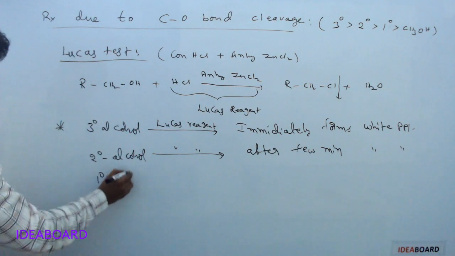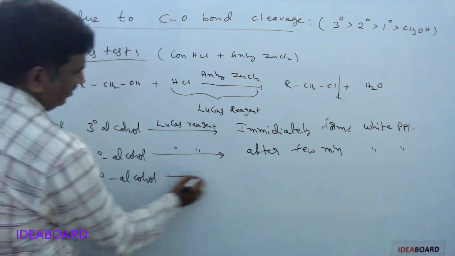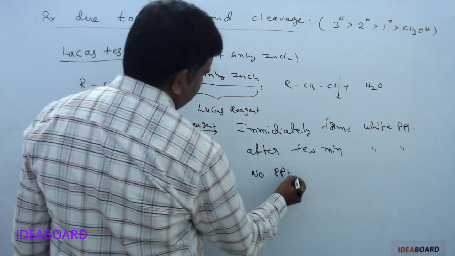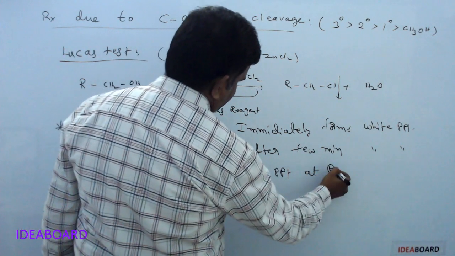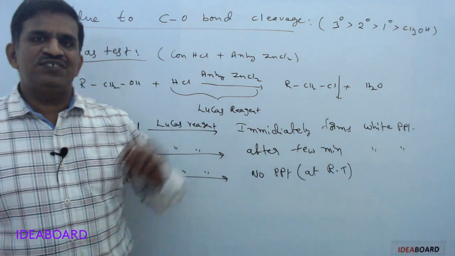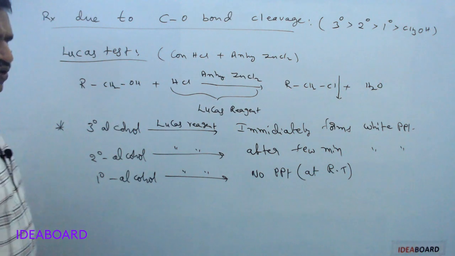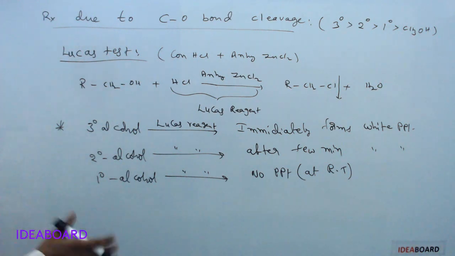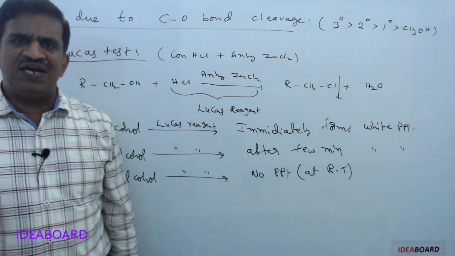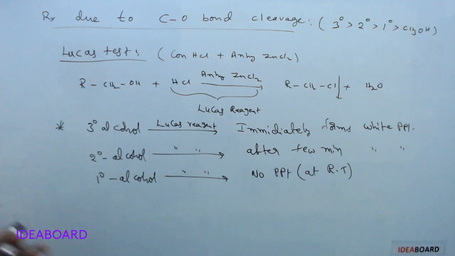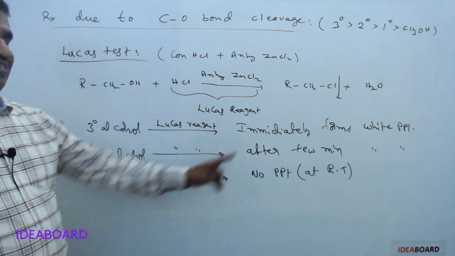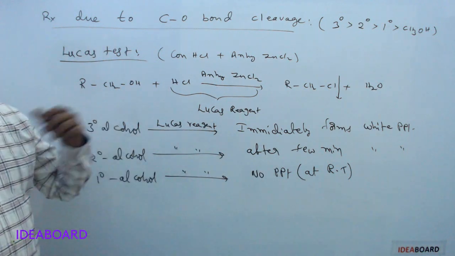And primary alcohols, if you are taking, generally primary alcohols with the Lucas reagent, no precipitate at room temperature. RT means room temperature. No precipitate formation occurs at room temperature. Only precipitation occurs at high temperatures and after some time, minimum half an hour. The reaction will not occur with the Lucas reagent at room temperature for primary alcohols.